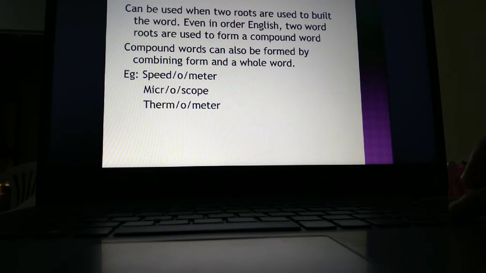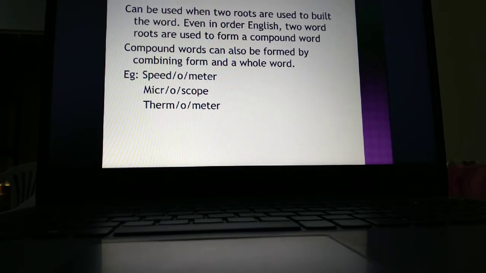Compound word. It can be used when two roots are used to build one word. If two words are to be combined, a combining vowel is used in between. Example, speedometer. The O is used to combine speed and meter. Microscope: micro means small, scope means examination, so small particles can be examined.